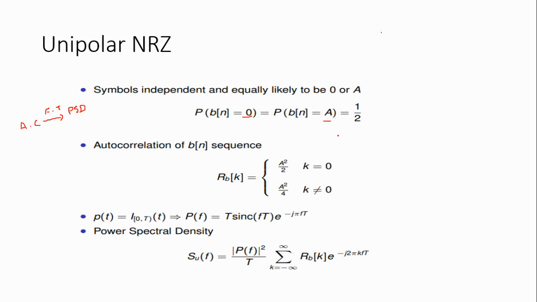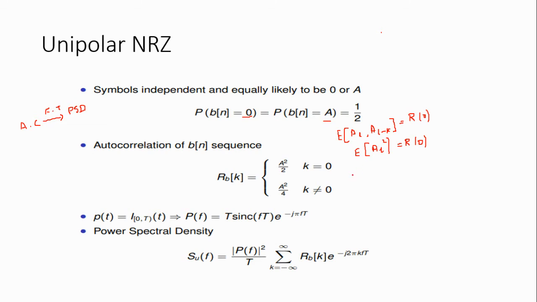The autocorrelation function is usually represented as E of AL, AL minus K. If k is equal to 0, then R of 0 is the expectation of AL square.